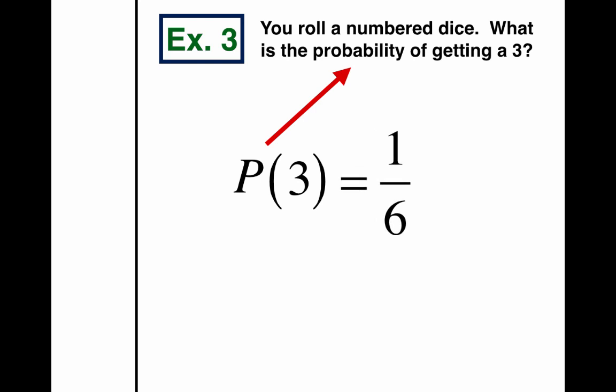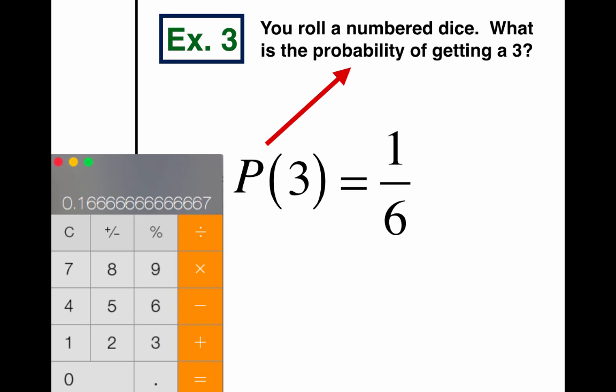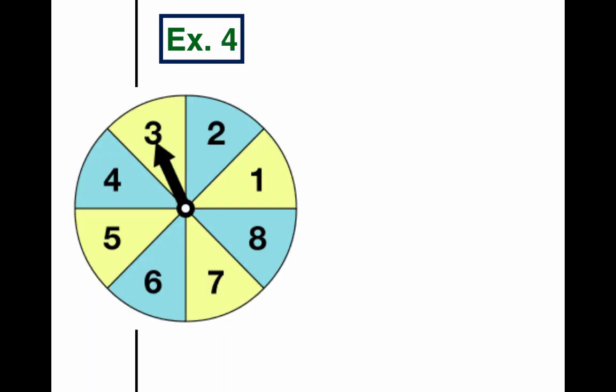On a dice, there are 6 numbers you can get, but only one of them is a 3. So I have a 1 out of 6 chance, a 1/6 chance. If I grab a calculator and divide 1 by 6, I get the decimal 0.1666, with the 6 repeating. So there is a 0.16 repeating chance I could roll a 3. That's not super likely. 1/6 and 0.16 repeating are the same thing, two ways of answering this question.